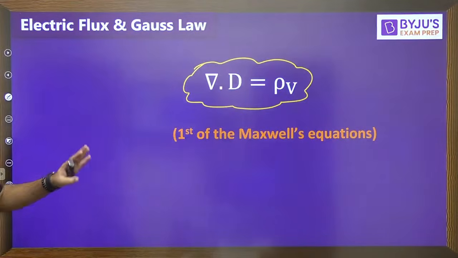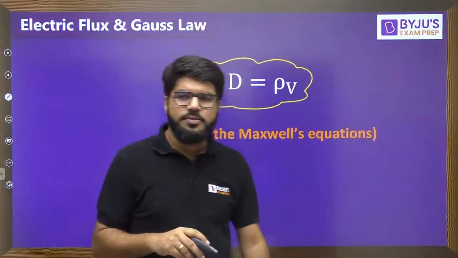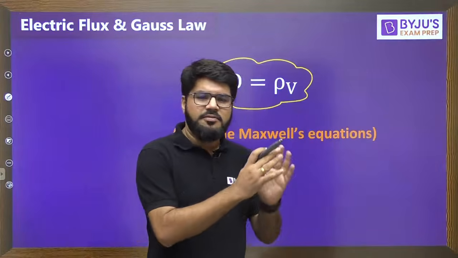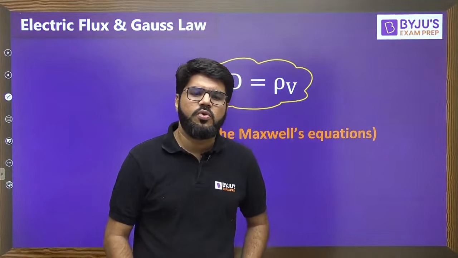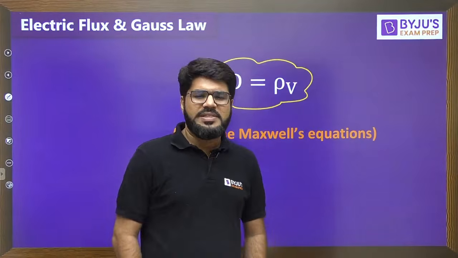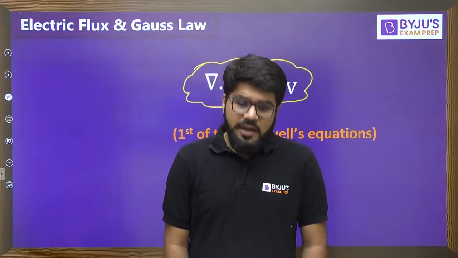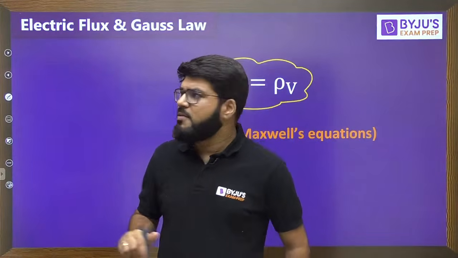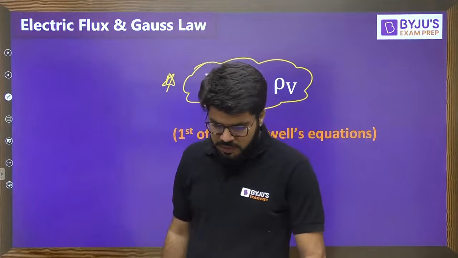First as in first for our sequence. There is no logical sequence behind Maxwell's equations. First means whatever we have studied till now, according to that, it is the first of the Maxwell's equations coming in front of us, that is del dot D equal to rho v. It is one of the Maxwell's equations, whether first or second doesn't matter much. So the Gauss law itself is ultimately one of the Maxwell's equations, very important for competitive exams. You can directly expect a question based on this.